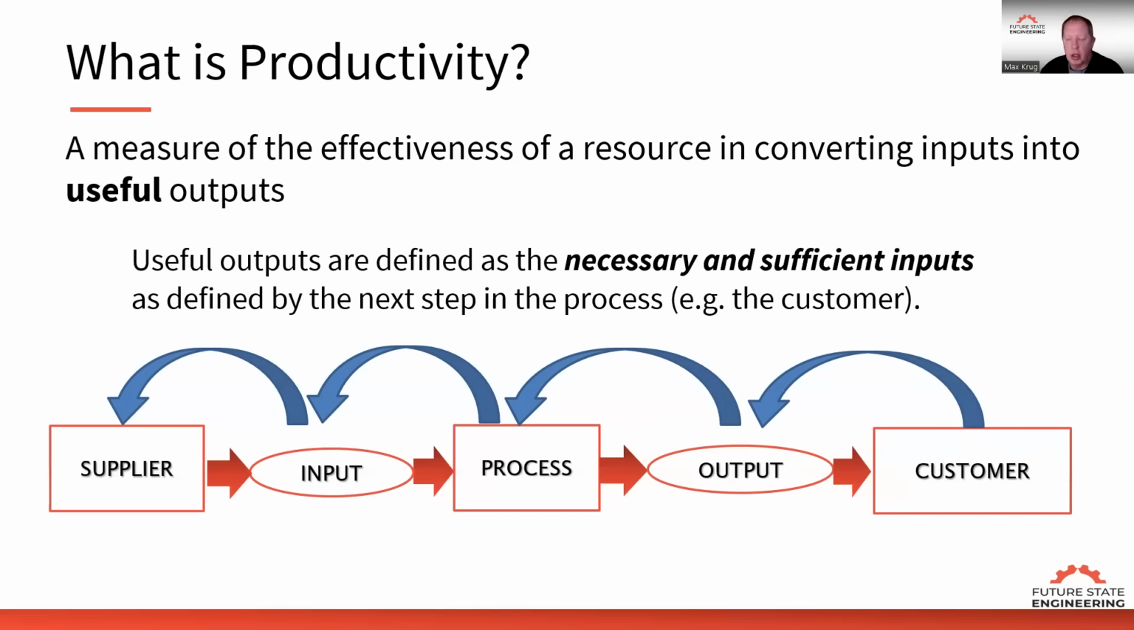So we start with them and say, okay, what do you need? What are the necessary and sufficient things that you need to do your work? That defines the output of the preceding process. So we work backwards from the customer, defining the necessary and sufficient inputs to achieve what that process needs. Necessary are the things that are required to achieve an objective. Sufficient means that they need to be correct. So we need both conditions.